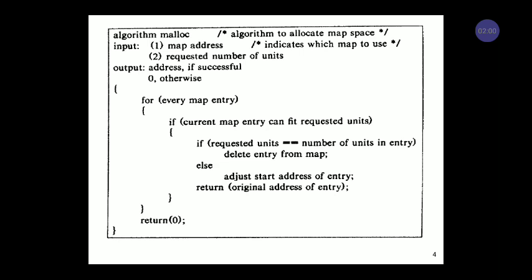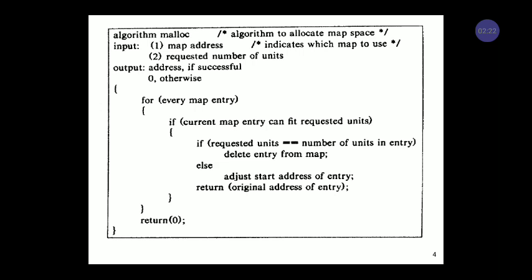A dedicated algorithm is used to allocate the map space, which is known as malloc. The first input we pass is the map address, and the second input is the requested number of units. The output we get is the address if it is successful, and if it fails, then we get a 0.